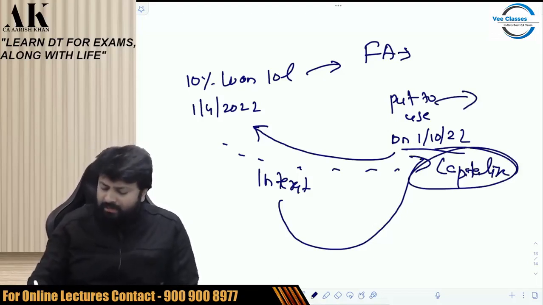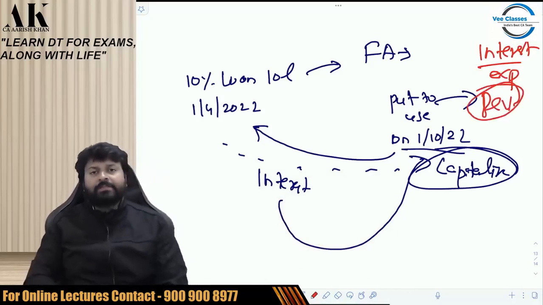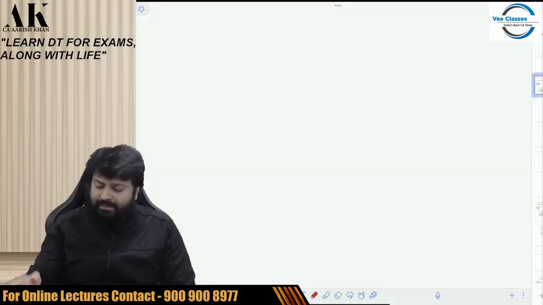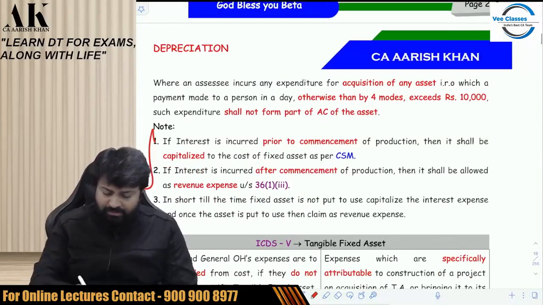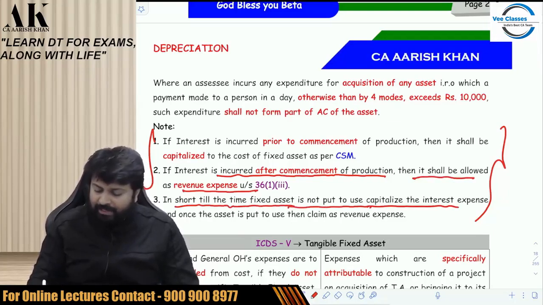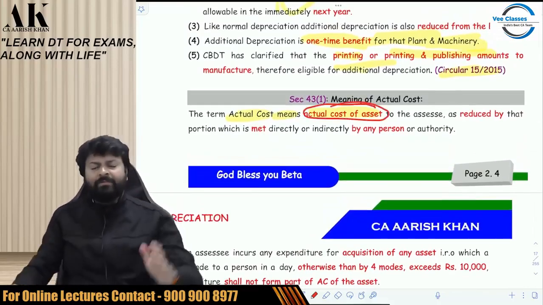Once you have put the asset into use, then you can claim the interest as a revenue expense. But till the time the asset is not put to use, you have to capitalize the interest to the cost of the asset. If the interest is incurred after commencement of production, it shall be allowed as a revenue expense. In short, till the asset is put to use, capitalize the interest expense. Once the asset is put to use, claim it as revenue expense.